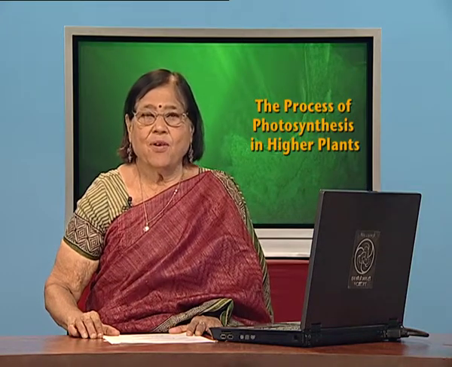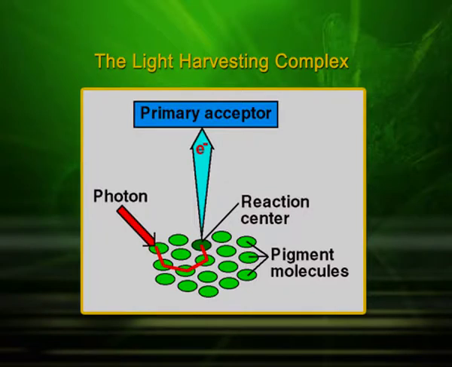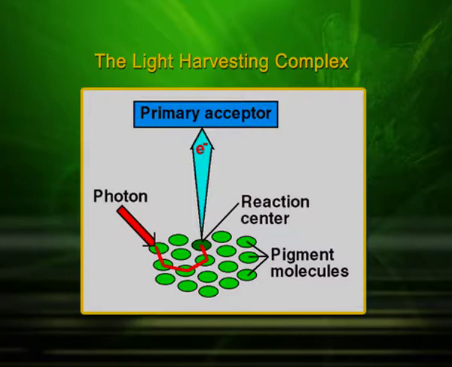Now, we will further see in the following slide and the following diagram how this light is being trapped. Dear students, I will now explain the light harvesting complex, which is present in the leaf and works like an antenna to take light in. It is also called LHC, light harvesting complex. It has a basic point near the base. There are a large number of pigments with protein molecules.